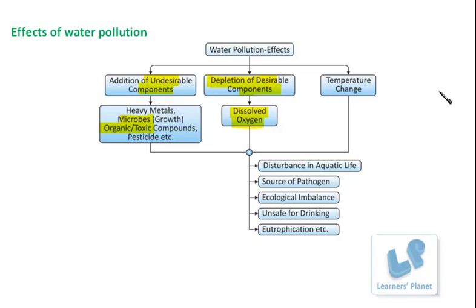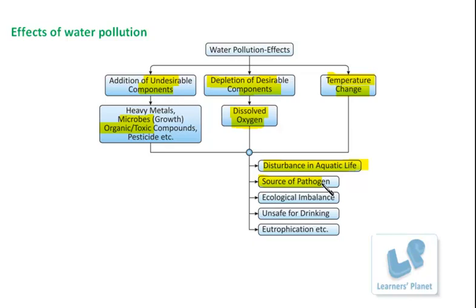And of course, besides this, there is the temperature change as we have discussed earlier. So if we look at these points, we can summarize how this pollution affects the biotic and abiotic components. Some of the points are given here, like disturbance in aquatic life. It also serves as a source of pathogens. How?